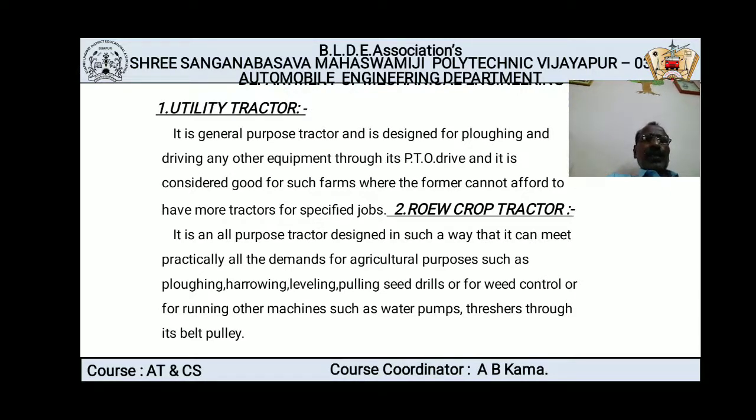Like plowing, as you know, next harrowing, leveling the field, pulling seed drills. For seeding purposes, we have to pull the seed drills. That also we can do with the tractor. Weed control, which is a waste thing that we always have to remove from the field, that also we can do with the tractor itself. So all kinds of specific jobs, whatever work is needed for agriculture, we will do with only one tractor, that is called a row crop tractor.